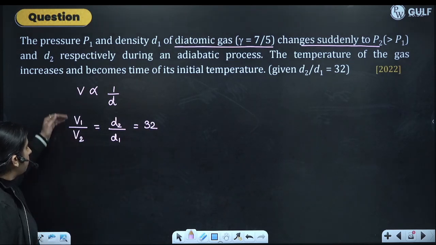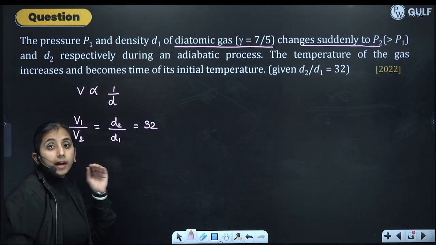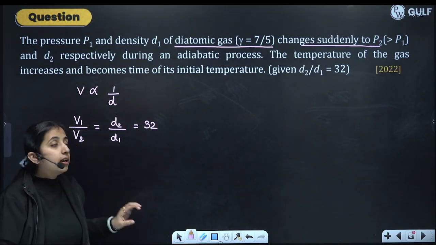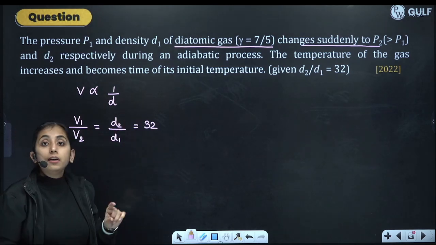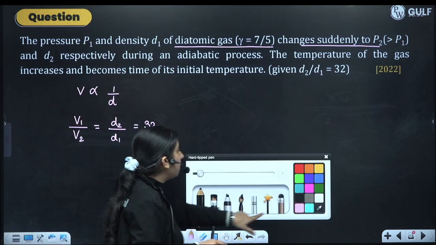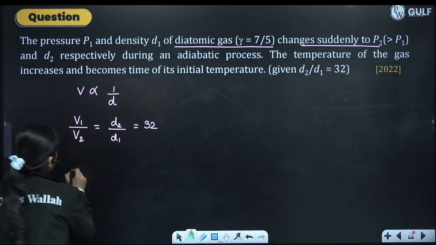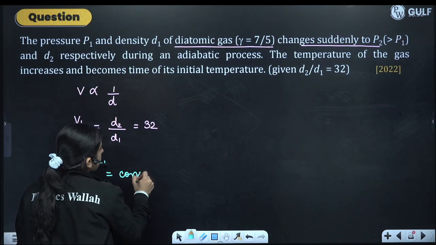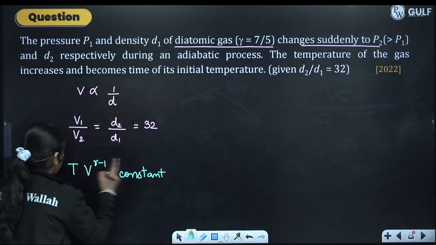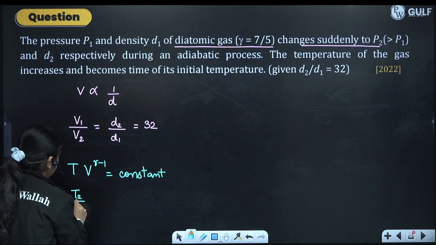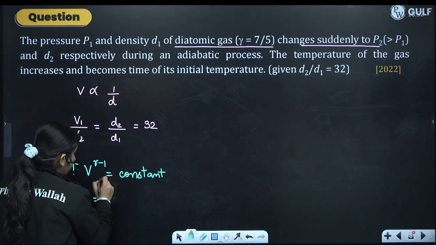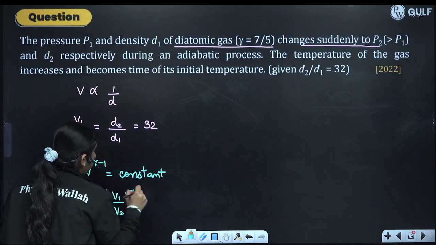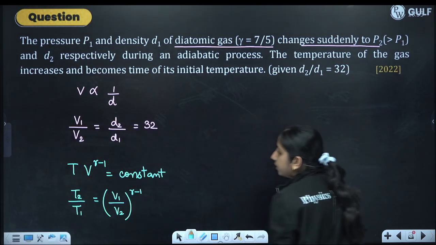Okay, V1 by V2 will be equal to D2 by D1, that will be 32, that is given. Now because we know the volume and we want to find temperature, which adiabatic equation will we use? We will use T into V raised to the power gamma minus 1 remains constant. So from here we will get T2 by T1 is equal to V1 by V2 raised to the power gamma minus 1.